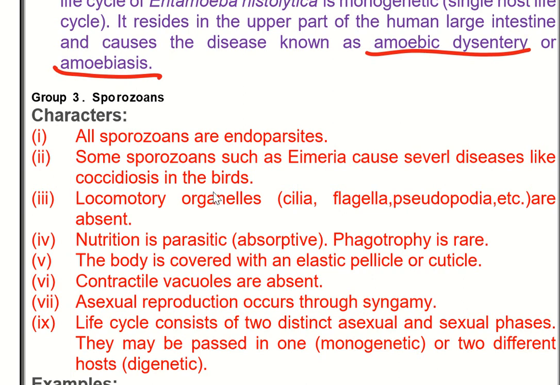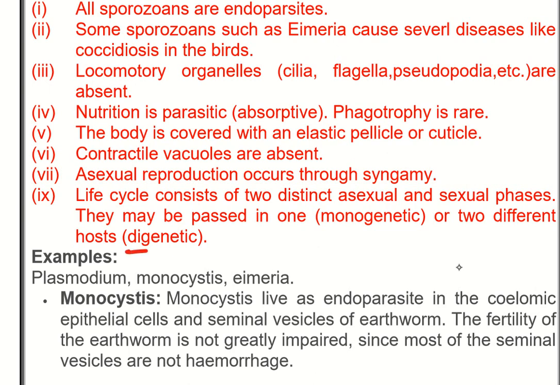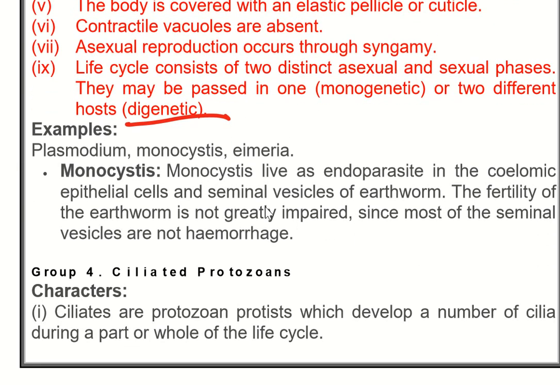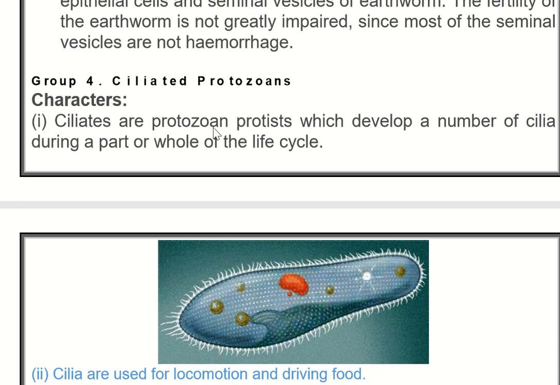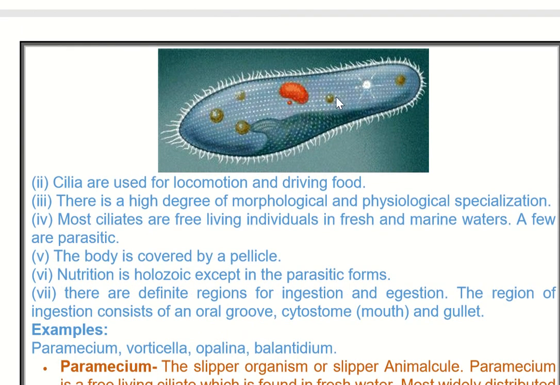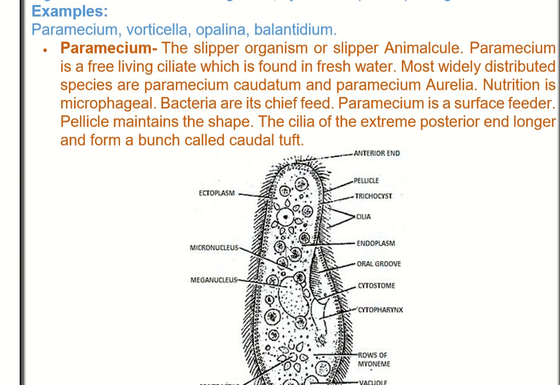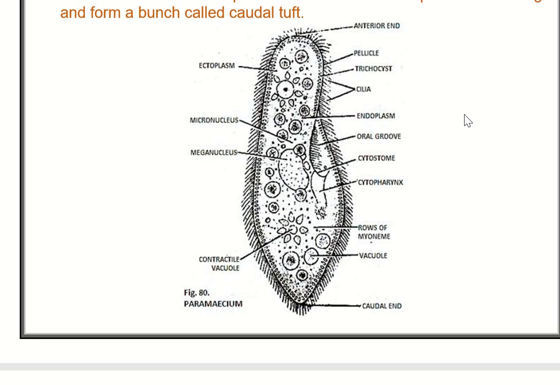Sporozoans, जिसमें हमारे पास आएगा प्लाज्मोडियम. Plasmodium is digenetic. डाइजेनेटिक होता है ऐसा पैरासाइट जिसको दो होस्ट चाहिए हों. Monocystis ferrutimi भी है, it causes disease, but Plasmodium is the main. Then ciliates are the protozoans' last group, जिसमें हमारे पास पैरामीशियम आएगा. For locomotion and for driving food, it has cilia. This is slipper animal, cule भी कहते हैं इसको, because ये स्लिपर की तरह लगता है, पंजाबी जूती की तरह लगता है. So that's all about this.